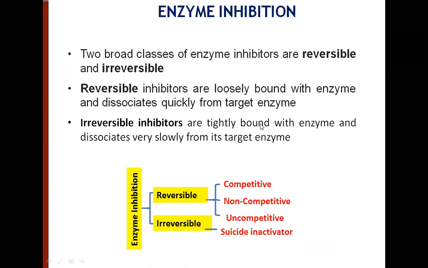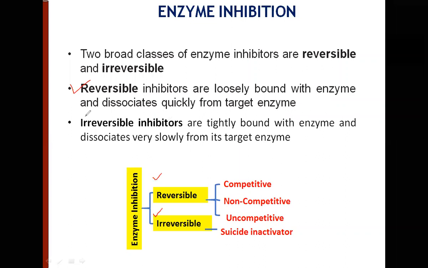Now, how do we understand this inhibitor? There are two broad groups you can make of inhibitors. And what are those? You have inhibitors which are reversible, and you have inhibitors which are irreversible. Reversible inhibitors are loosely bound with the enzyme and dissociate quickly from the target enzyme. Their binding to the enzyme is reversible.